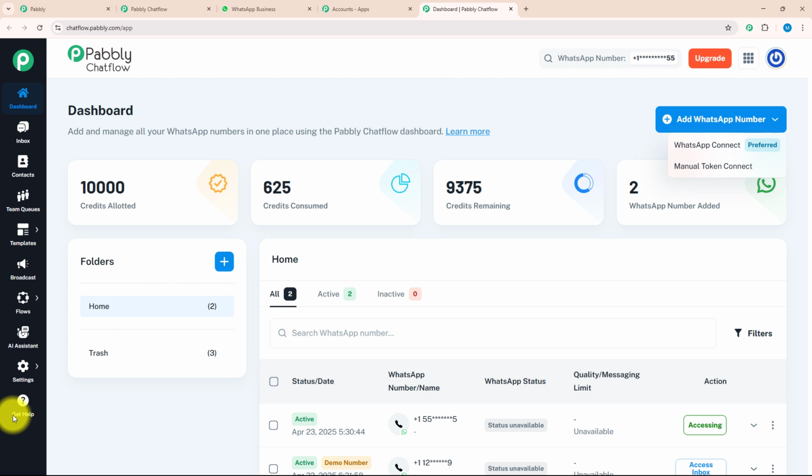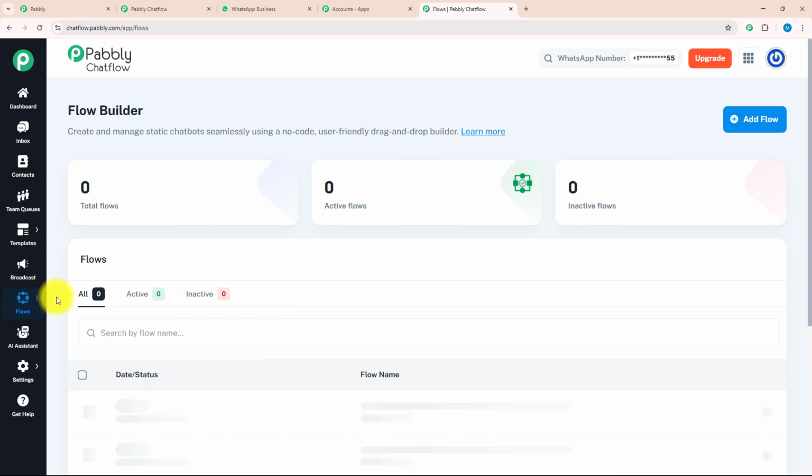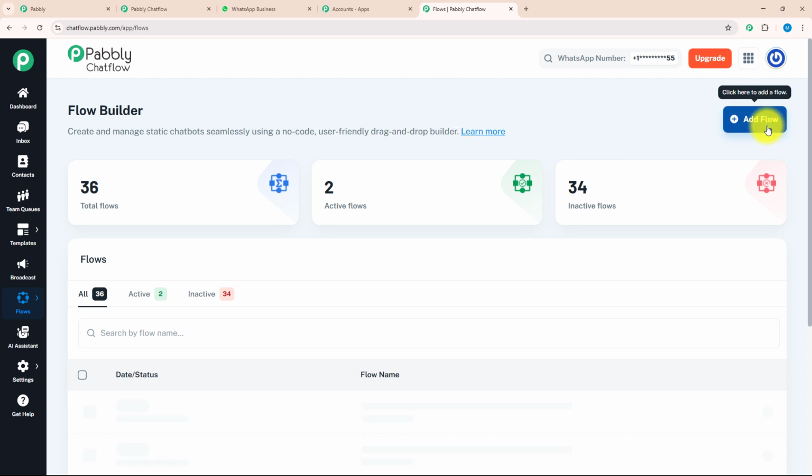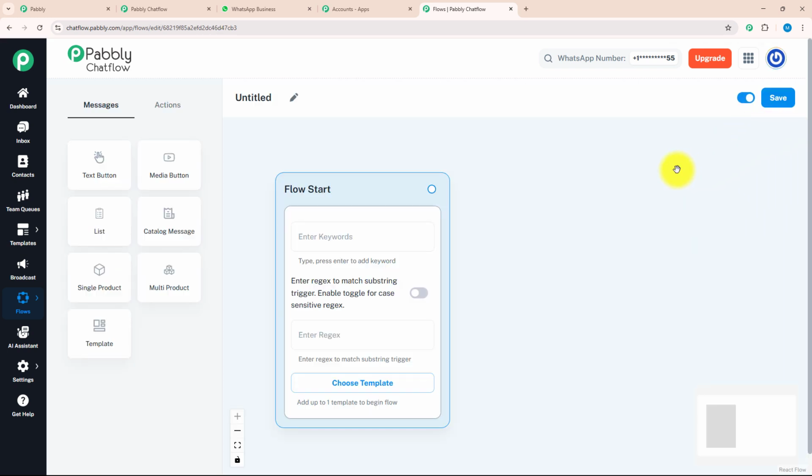As we got to know each feature, let's get started building this flow. For that, we need to click on the flow button and we will be redirected to the flow builder page. Here, to create a new flow, we need to click on the Add Flow button, which is given on the top right corner. By clicking on that, we will land on this page.